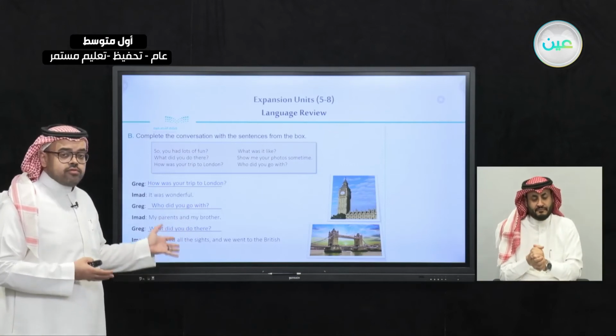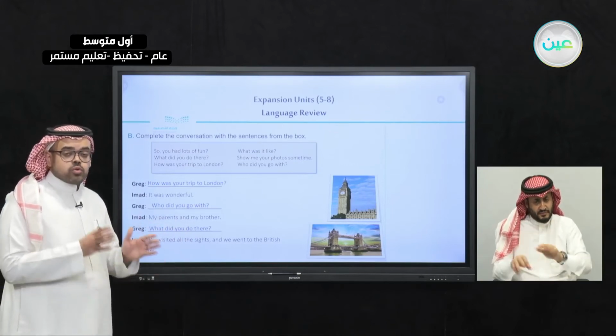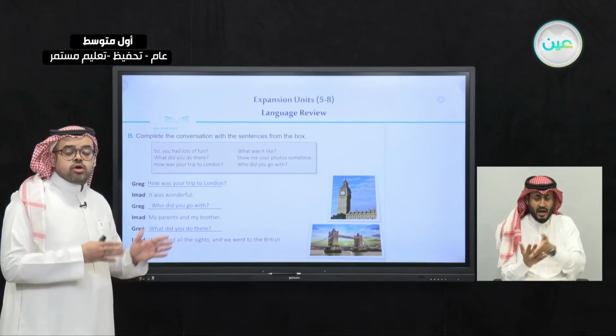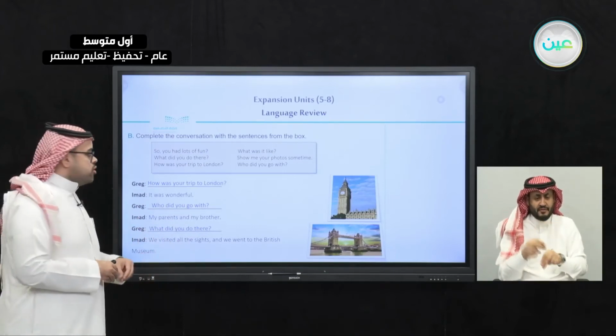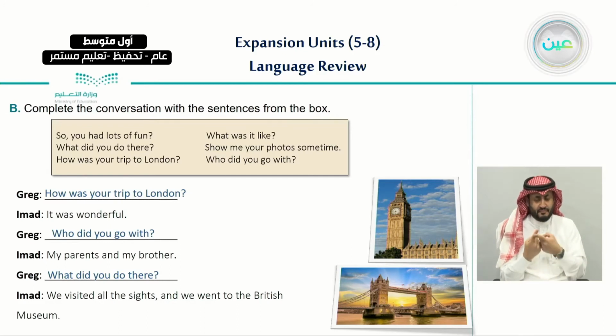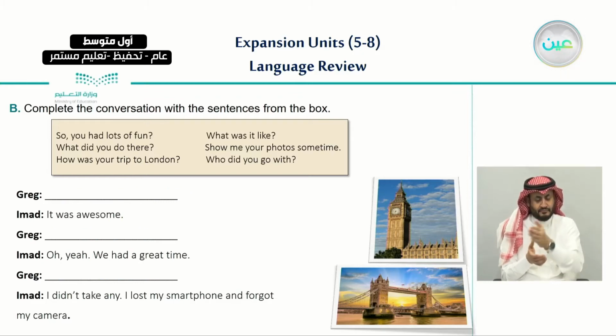So here we have finished the first part, or we have answered the first part of this conversation by choosing 3 questions. The first one, how was your trip to London? Ahmad said it was wonderful. The second one, who did you go with? He said, my parents and my brother. And the third one, what did you do there? Ahmad said, we visited all the sites and we went to the British Museum. So let's continue the second part.